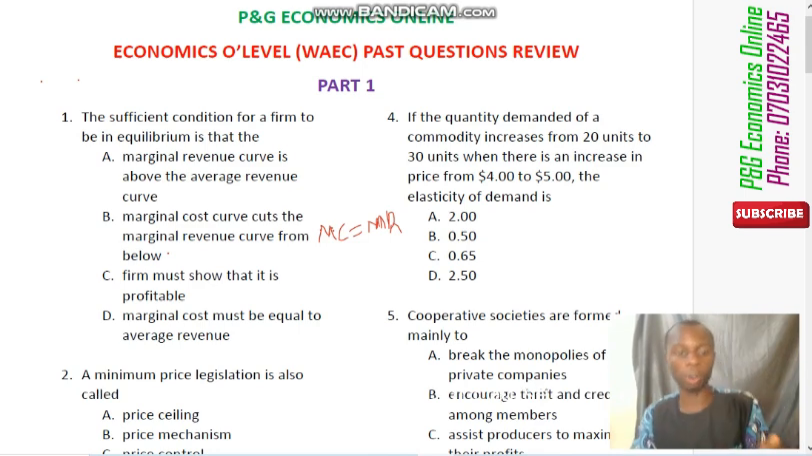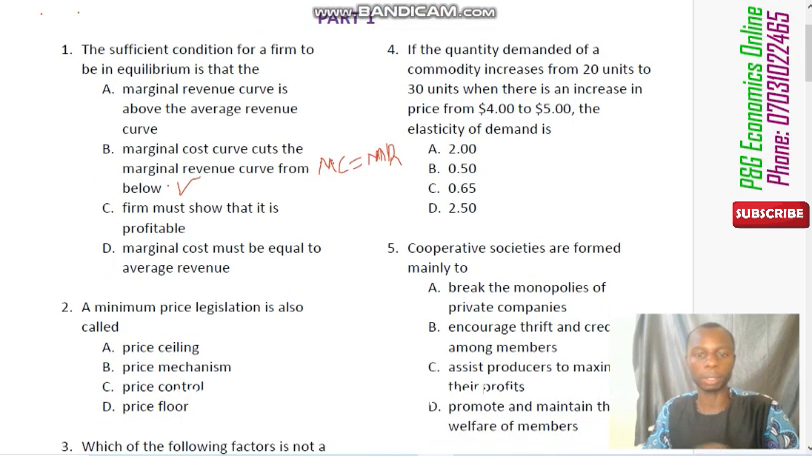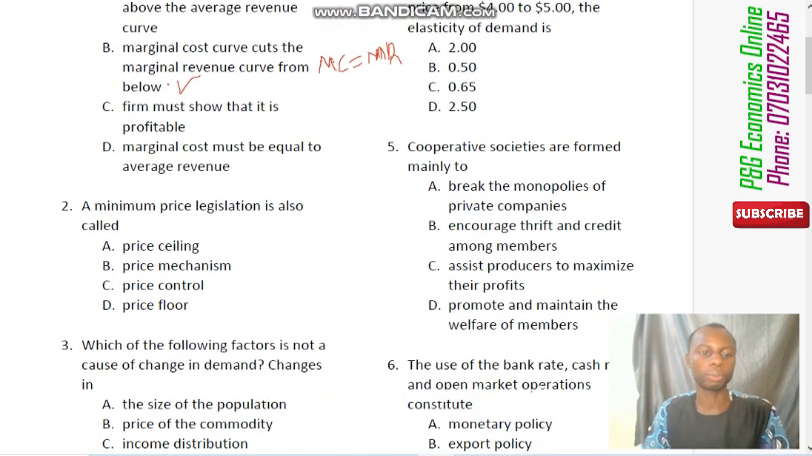So option C, of course, can never be the answer, which says that the firm must show that it is profitable. No, that is not what equilibrium says. So option B is correct. Option B is the correct answer. So let's move to question number 2.